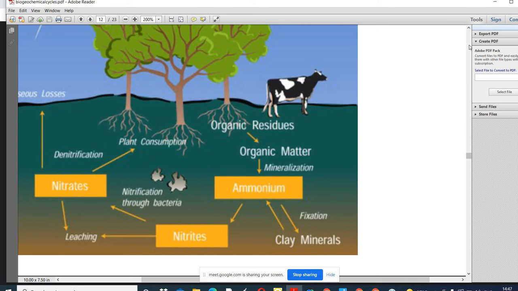Animal waste also and dead organic matter of the plants and animals are broken down. Okay. Animal waste and dead organic matter, remains of the plants and animals are broken down by certain bacteria and fungi. So that is called the decomposition process.